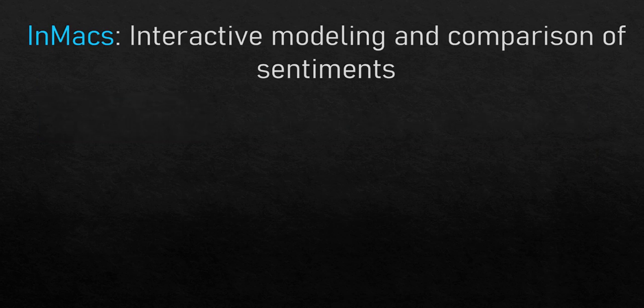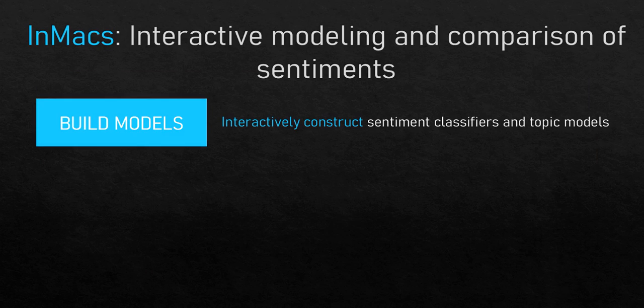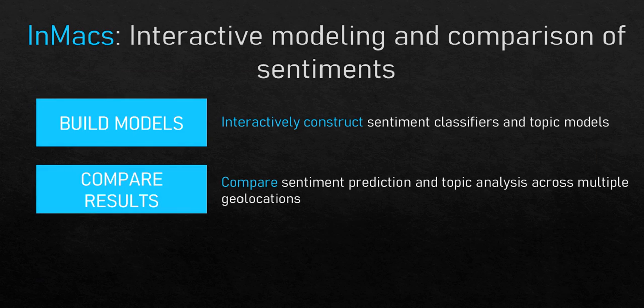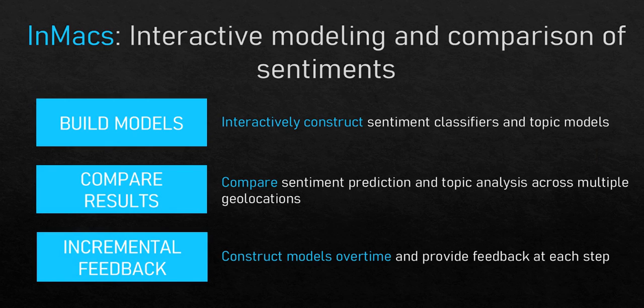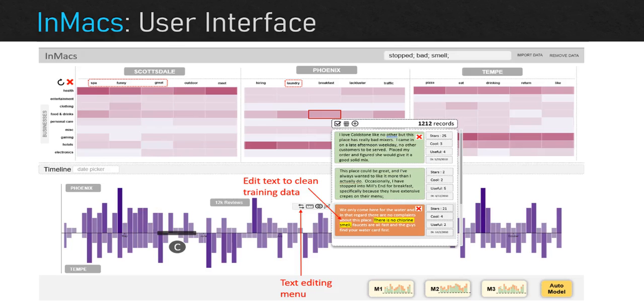To resolve these problems, we designed InMacs, which empowers urban planners to interactively construct sentiment classifiers and topic models. It also helps them visually compare and explore the results from multiple models to test various hypotheses. And it also helps them to provide incremental feedback to AutoML by adjusting data instances and its features.